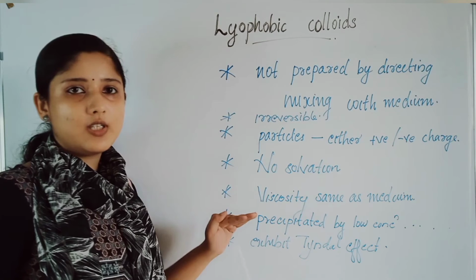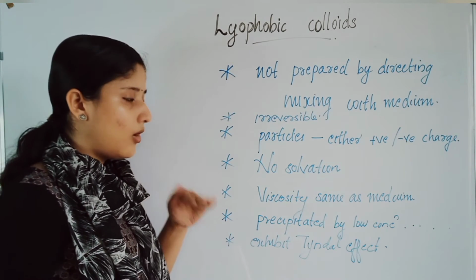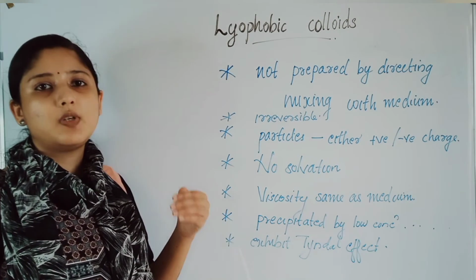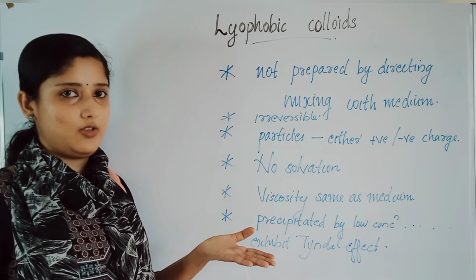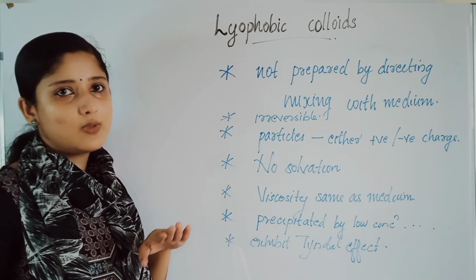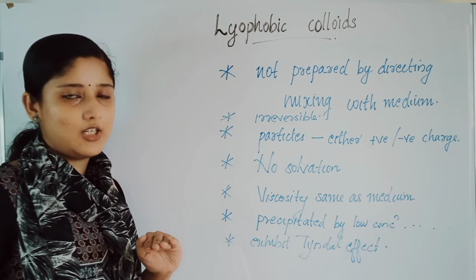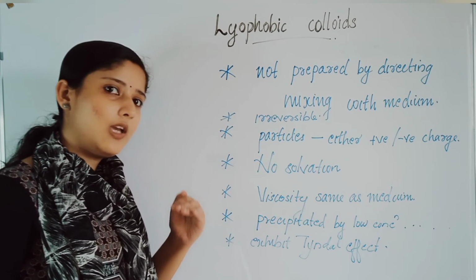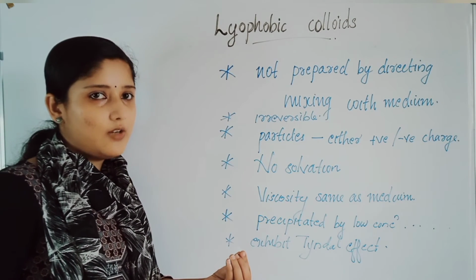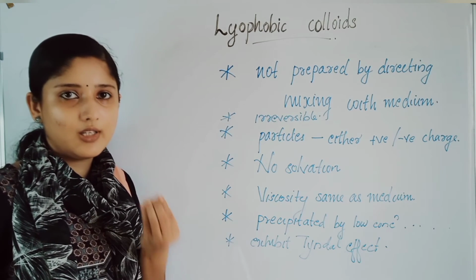And also the viscosity of the colloid will be almost the same as that of the dispersion medium, and the colloids can be precipitated by low concentration of what? Electrolytes. The lyophilic colloids, as I told, can be precipitated by high concentration of electrolyte addition. Here we can precipitate it by low concentration of electrolyte addition. They will precipitate if a low concentration of electrolyte is added. The high concentration is not needed.